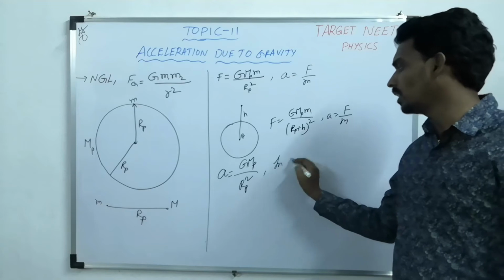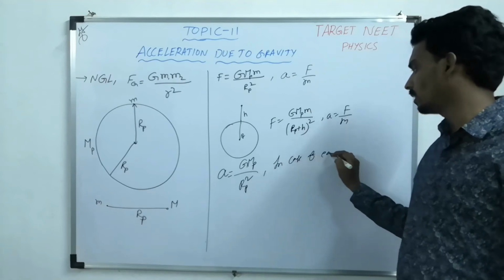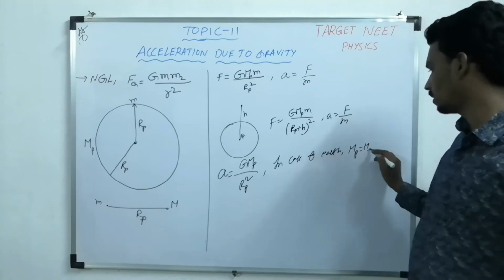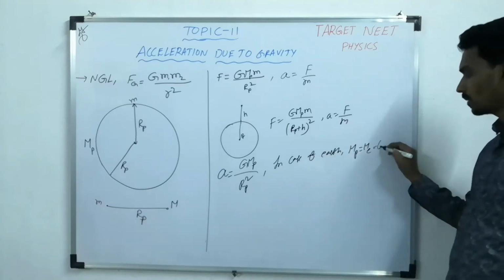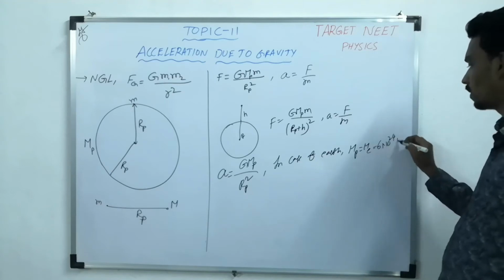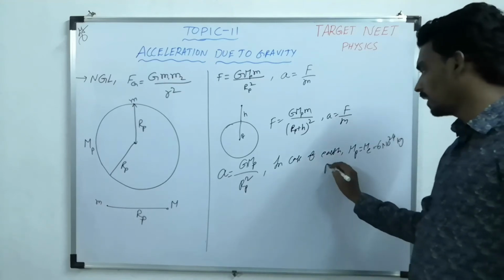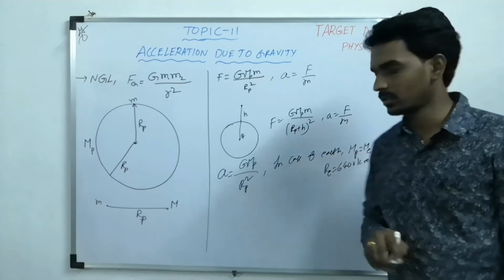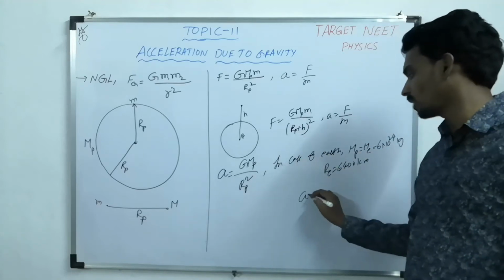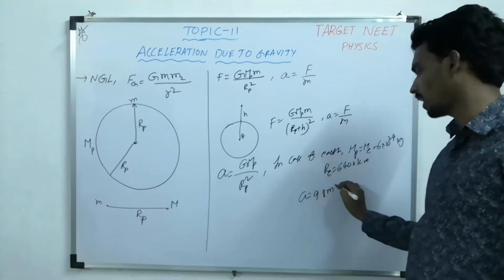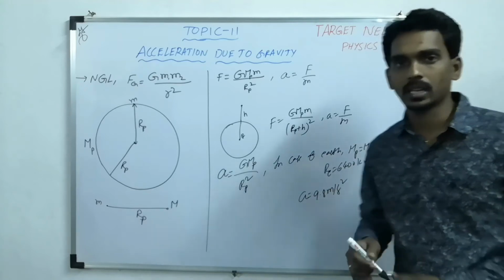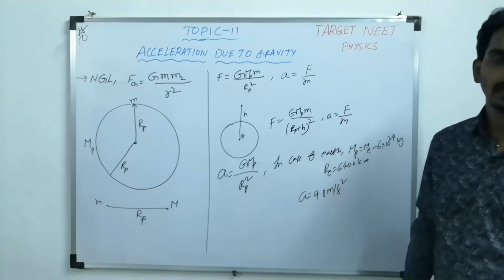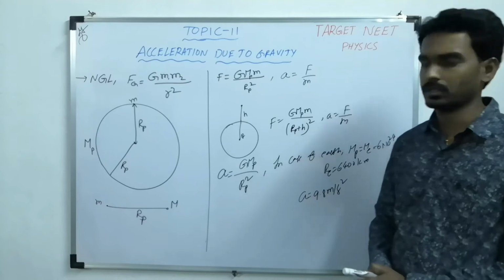In case of Earth, the mass of Earth is approximately 6 into 10 power 24 kg, and the radius of Earth is 6400 kilometer. If you substitute these values, the acceleration comes approximately 9.8 meter per second square. This is on the surface of Earth.